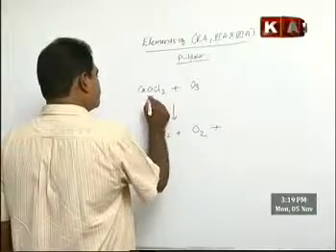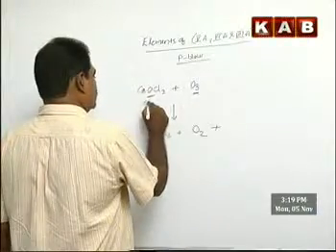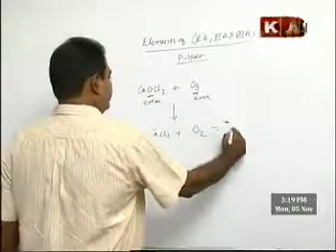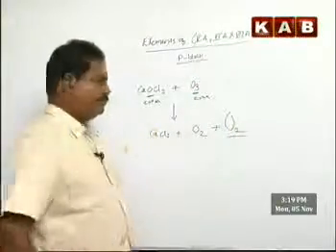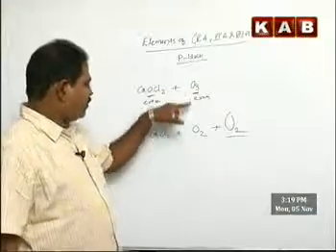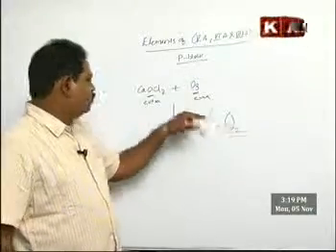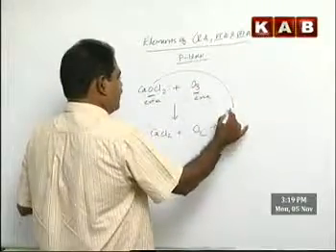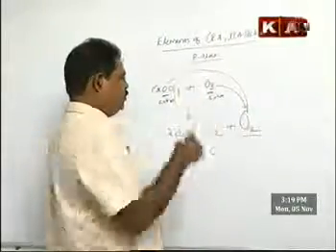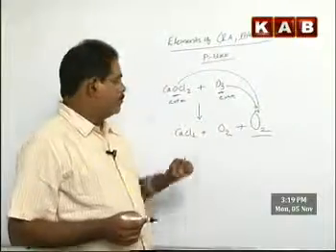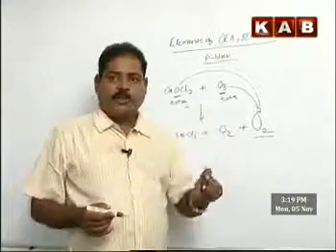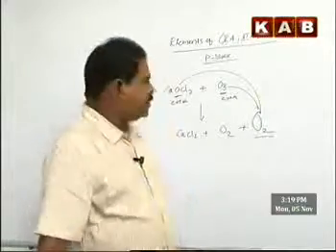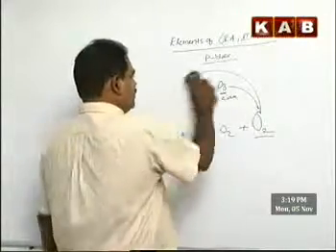You have one extra oxygen here and one extra oxygen there. These two extra oxygens will end up giving O2. So the significance of bleaching powder is that it produces a nascent oxygen atom, which in turn reacts with anything.